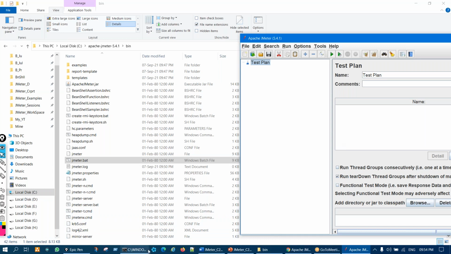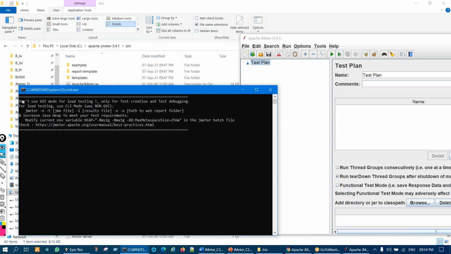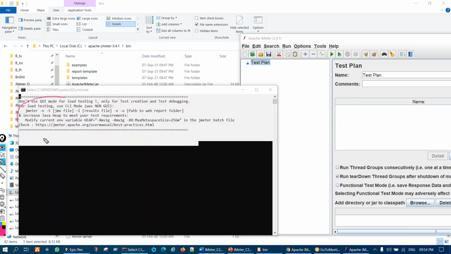We do not worry about that console, but sometimes the console is important. Whenever you work on JMeter, sometimes JMeter throws information on this console. It is helpful. In future, when we use it, I'll show you what kind of messages come. On this console you will always see this informational message, so do not worry about it. It's just an informational message.